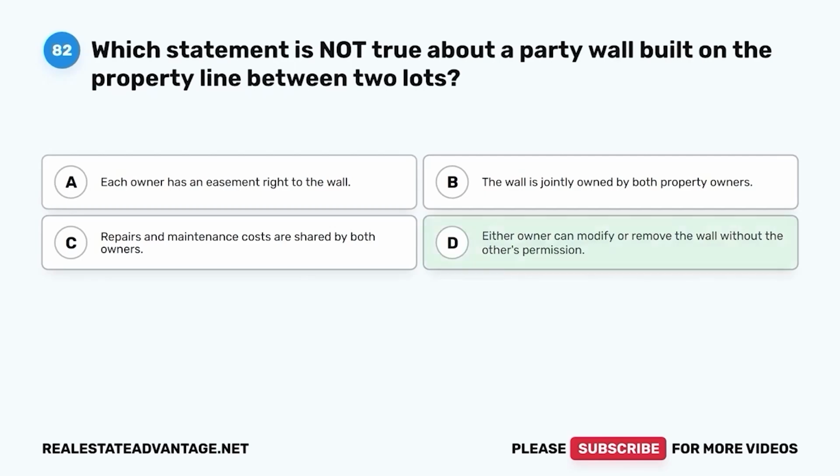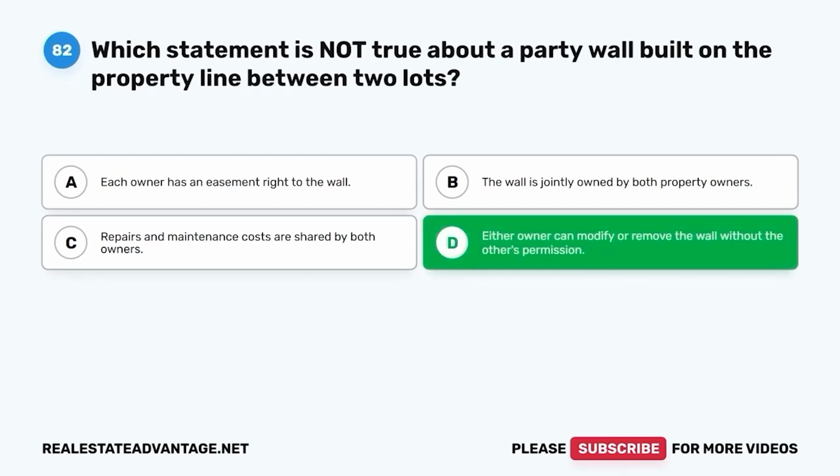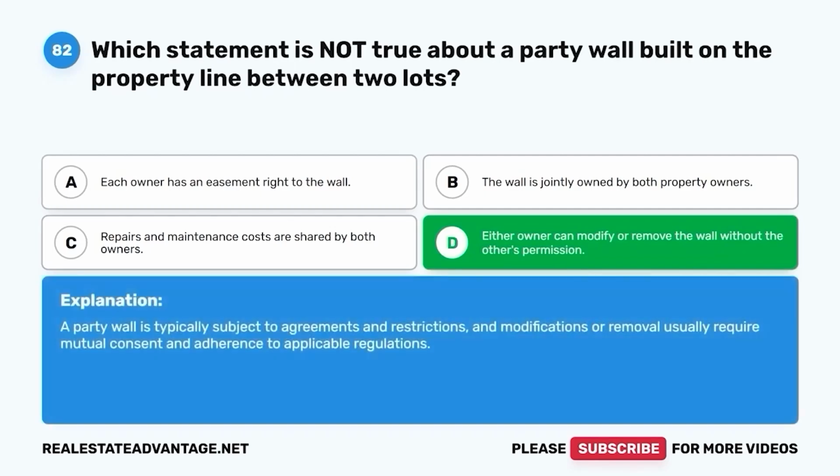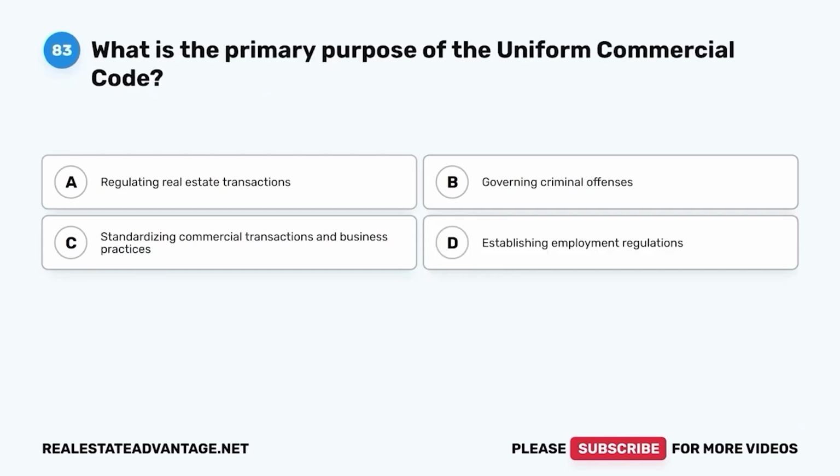The correct answer is D. A party wall is typically subject to agreements and restrictions, and modifications or removal usually require mutual consent and adherence to applicable regulations.